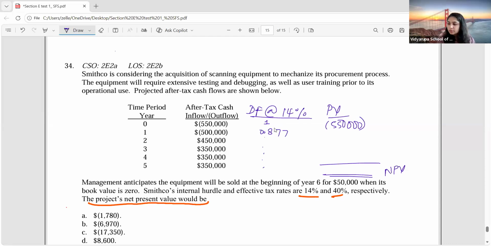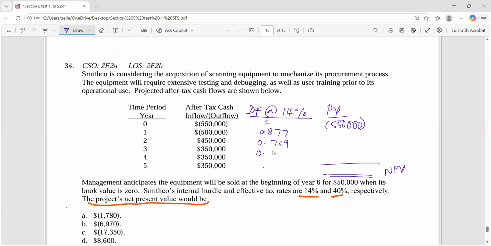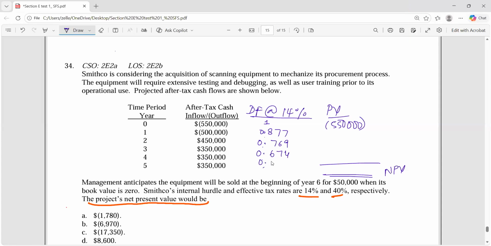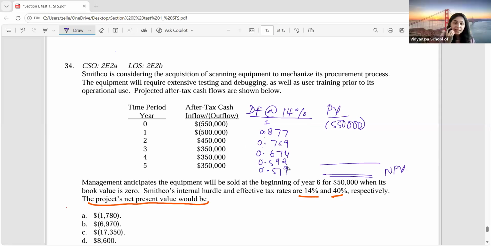0.877, 0.769, 0.674, 0.592, and 0.519. Okay, now multiply 5 lakh into 0.877, you can ignore the zeros for quickness, guys. 219.25, then 0.769 into 450.